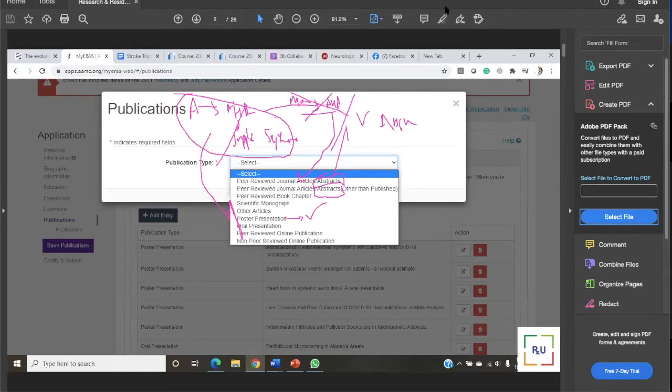Okay. That is all about the difference between abstract and manuscript. Do not emphasize more on which category it is going to. Depending on the category, we will cover it. But the important thing is how many are abstracts, how many are manuscripts, how many abstracts are in poster or oral, and that abstract you can put in either category. Some people choose to put the same abstract in this category. Some people choose to put it in the poster presentation category. Some people choose the peer review online publication category, because we will cover that category.